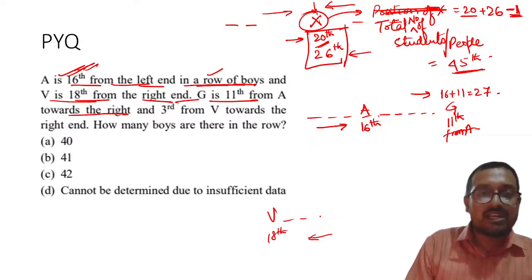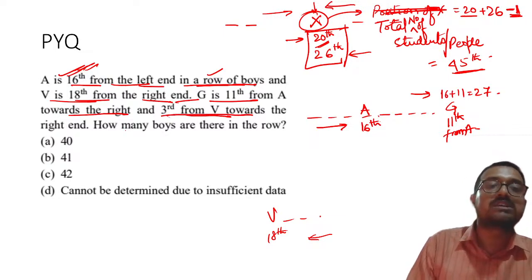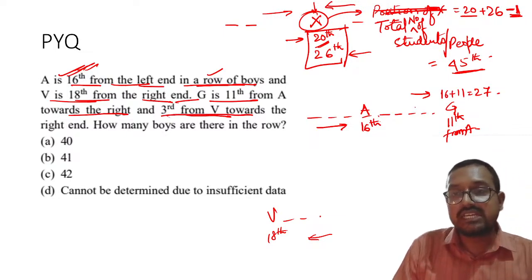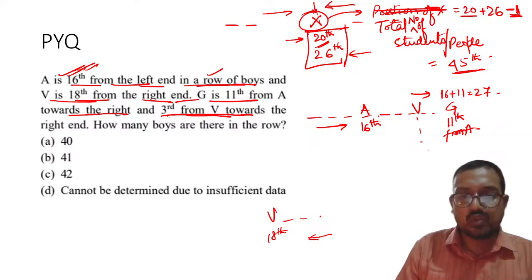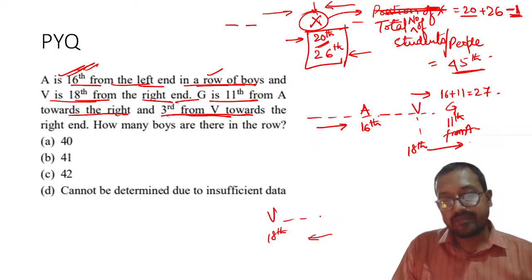Understood? Now my dear students, let us talk about this then. And G is third from V towards the right end. So V is there. You also know that V's rank is 18th, right? And G is third. Third means 18 plus 3, 21st, right?